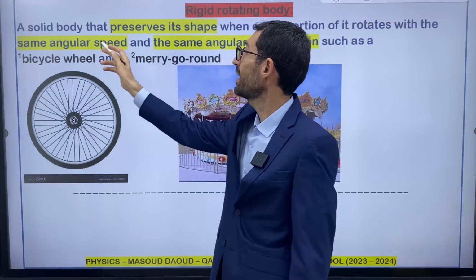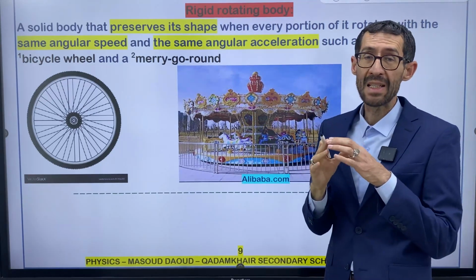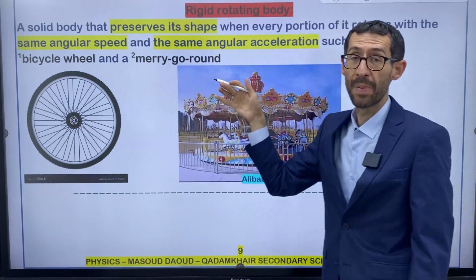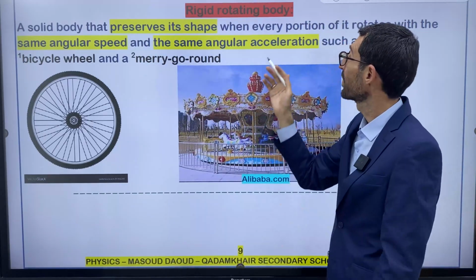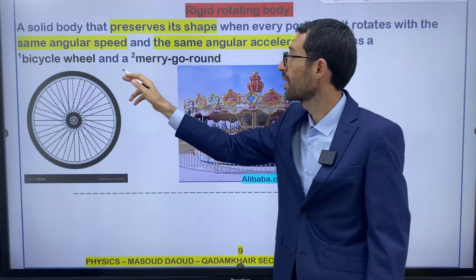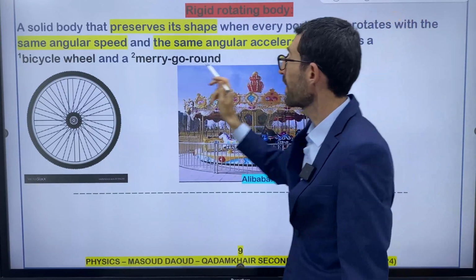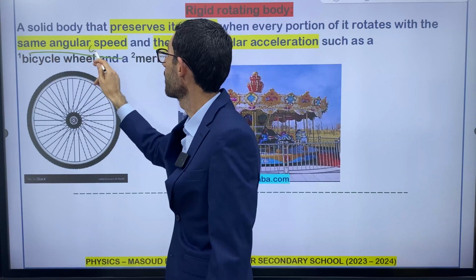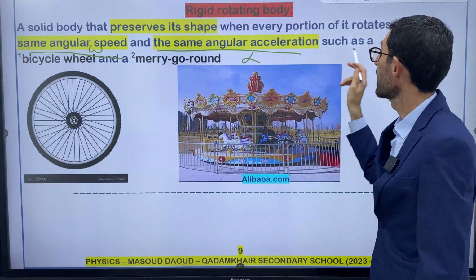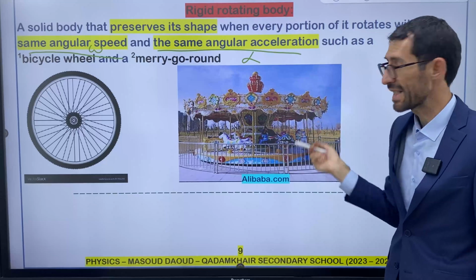It says: a solid body that preserves its shape. So a rigid body should be a solid, and it should preserve its shape. It should protect its shape, when every portion of it rotates with the same angular speed, with the same omega. Angular speed means omega, right? With the same omega and the same angular acceleration, meaning the same alpha, such as a bicycle wheel. This one is a bicycle wheel, and this one is a merry-go-round, or we can say carousel.